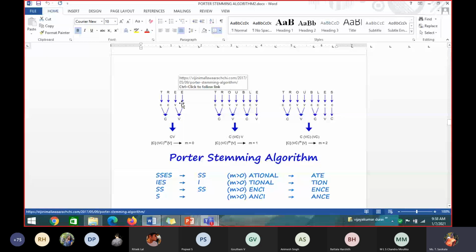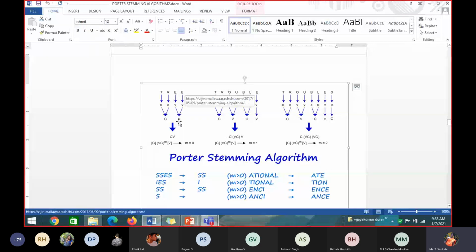What we have done is, if we have a collection of C's or a collection of E's, I can group them together to form a single C. Yes or no? If there is more than one consonant together, or a collection of vowels, I can group it and make it one C, and a collection of two V's becomes one V. So this word is represented by CV.